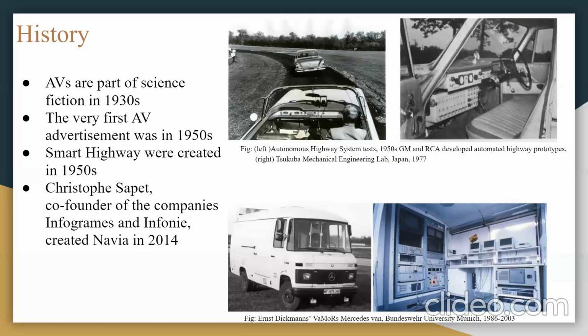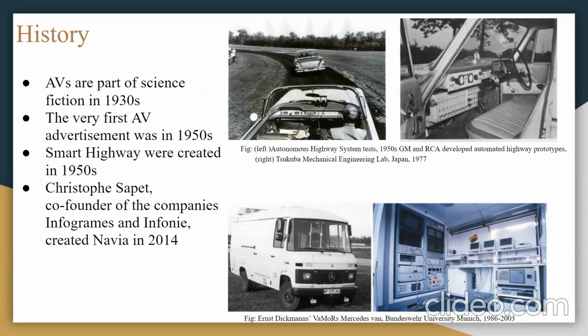The second autonomous vehicle was created by Mercedes in 1986, and they worked on it until 2003. It was called the Dickmans, and by 1993, it was able to go up to 110 miles per hour. The inside and the outside of the car is shown at the bottom of the screen.